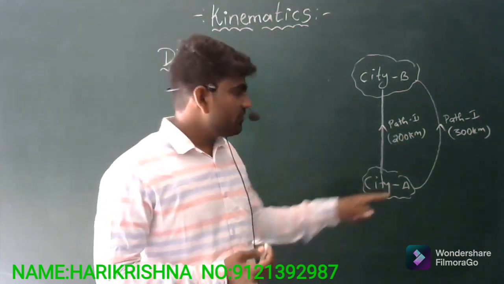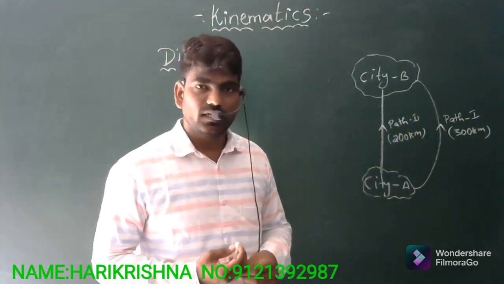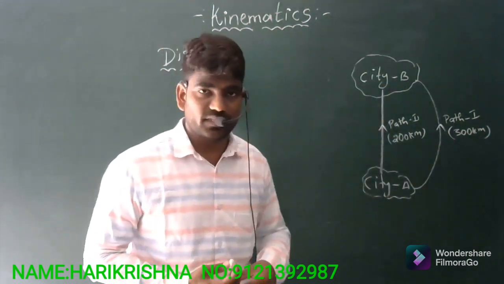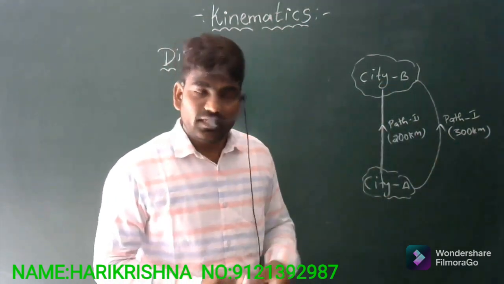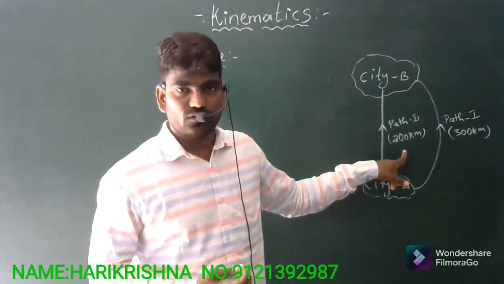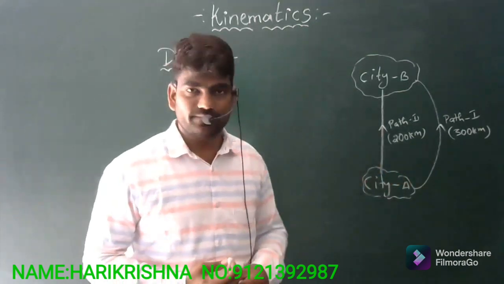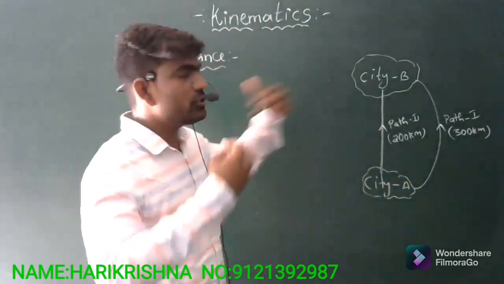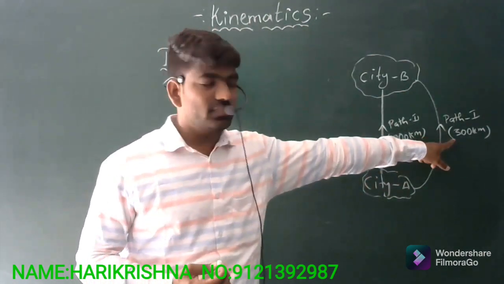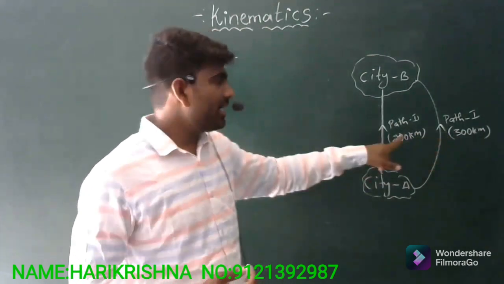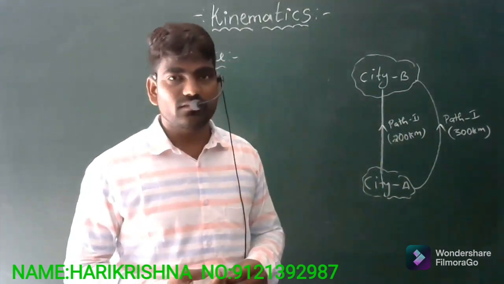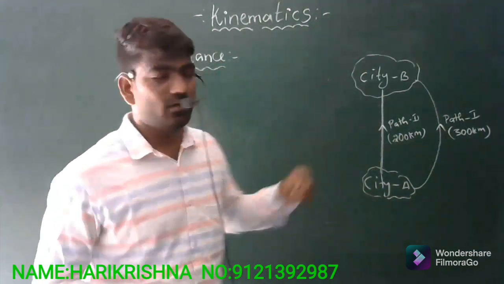For example, if I follow path 1, then I have to cover 300 kilometers to reach from city A to city B. If I follow the second path, I have to cover 200 kilometers to reach from city A to city B. Whichever path you follow, that path length is called a distance.